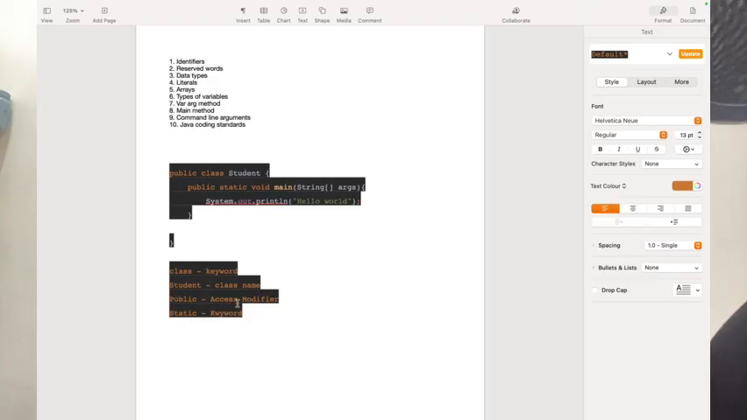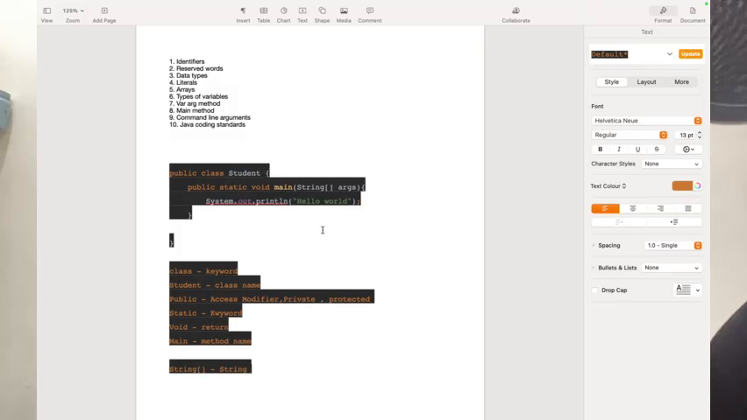Public is nothing but an access modifier. I'll tell you what access modifiers are. There are public, private, and protected keywords. And there's something called the static keyword, I'll tell you what the static keyword is. And void is nothing but a return type. In this case, you're not returning anything. And main is the method name. And these are the string arguments, a string array.